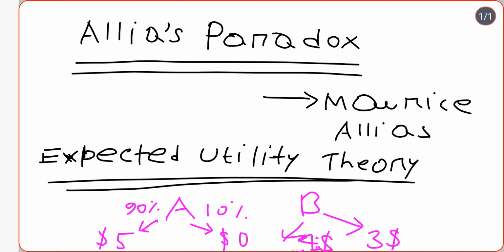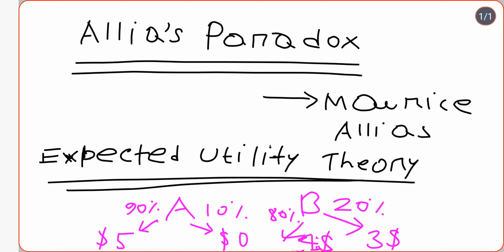Suppose there is an 80% chance that you might get $4 million, and a 20% chance that you might get $3 million. Now if I talk about the expected utility, which option will you choose?